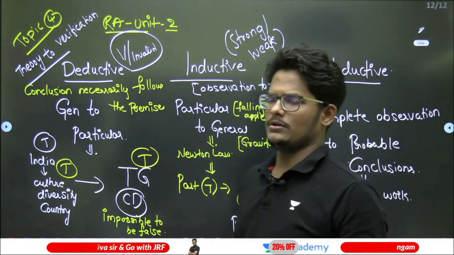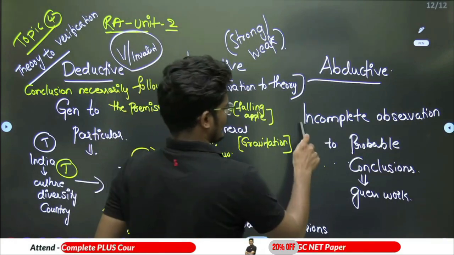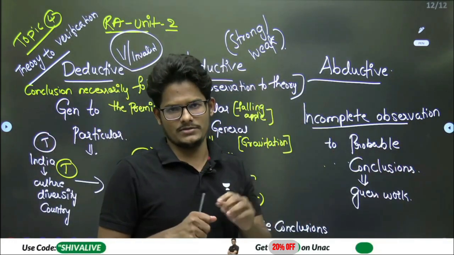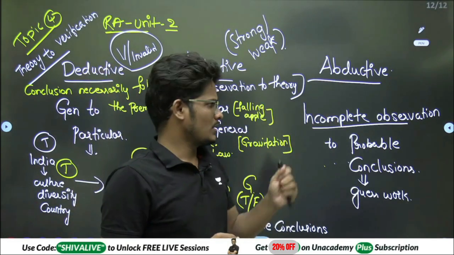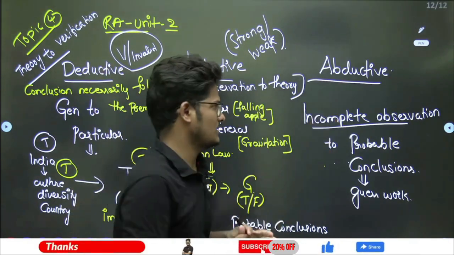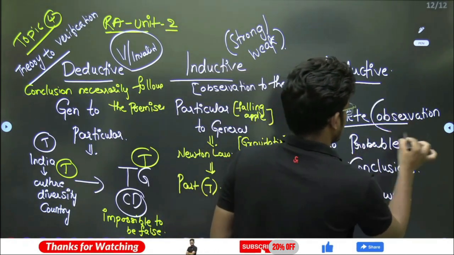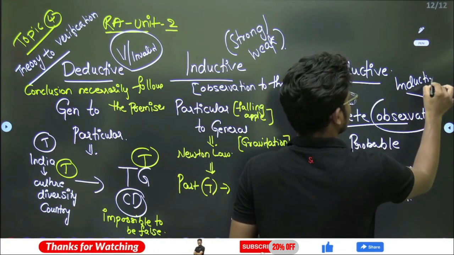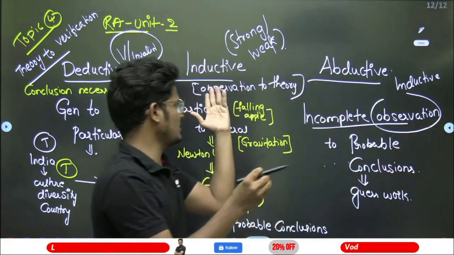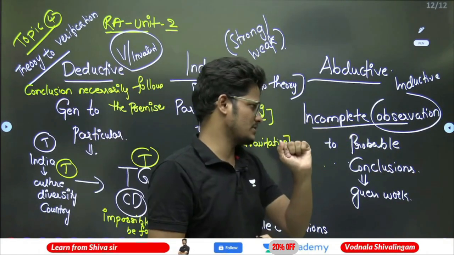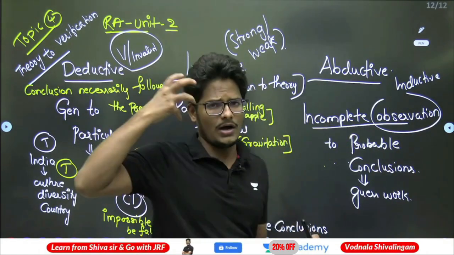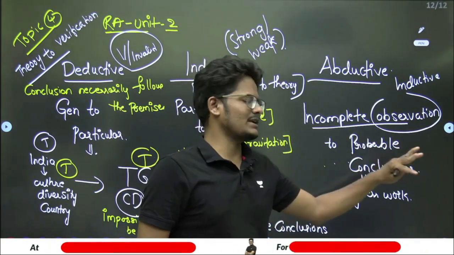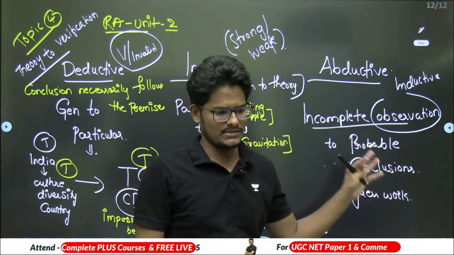So abductive is simply, you know, when you don't have a clarity, incomplete observation, whether this is correct or not, I don't have any clarity. That is incomplete observation. We don't have any clarity about it. The some observation that you have done individually. This observation, when we are starting now, this is actually following an inductive approach. It is a part of the inductive. So the incomplete observation, here you have a full observation, here incomplete observation. So based on the half observation or a 50% or else just incomplete observation, you may or may not get the proper conclusions or a correct conclusion. That is what here abductive.